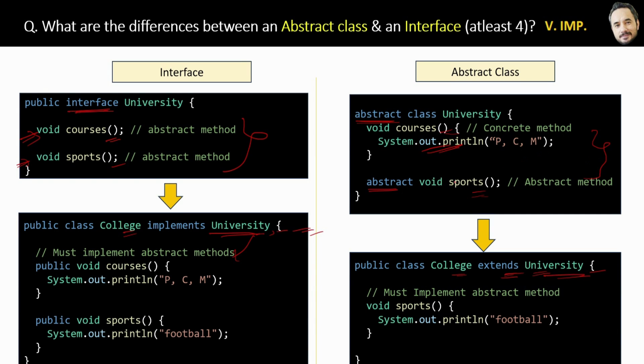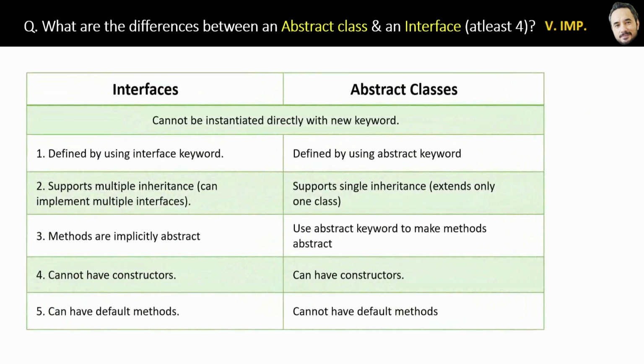And the last difference is interfaces can have default methods and abstract class cannot have default methods. Again, default methods I will explain shortly in an upcoming question. Okay, great. These are the 5 or 6 differences I think, and in the next slide I have written all of them in the book. What is the similarity and what are the 5 differences, and that will be very easy for you to revise later.